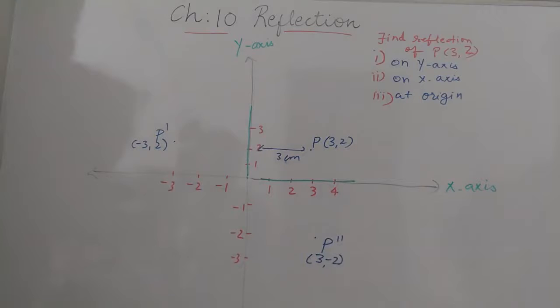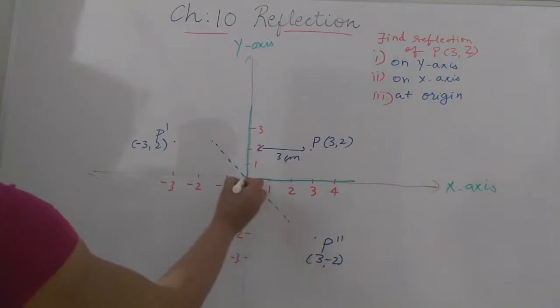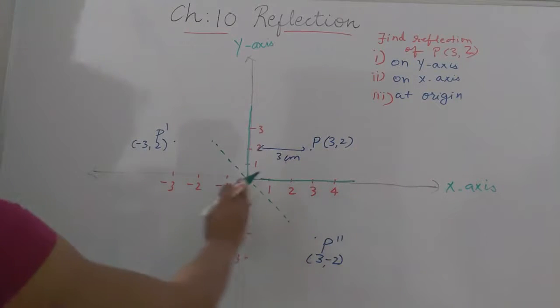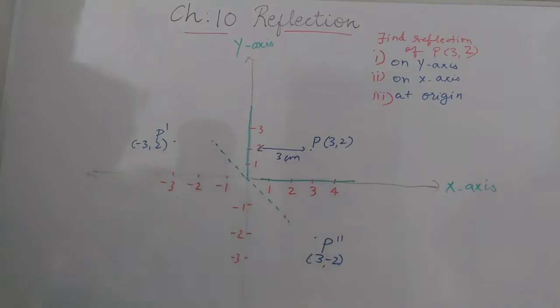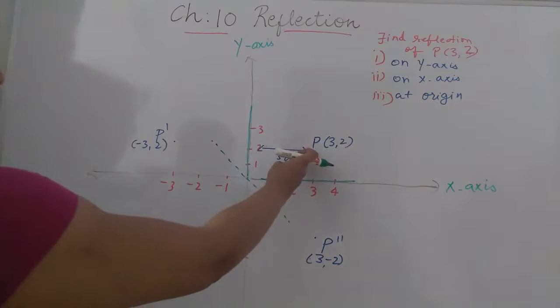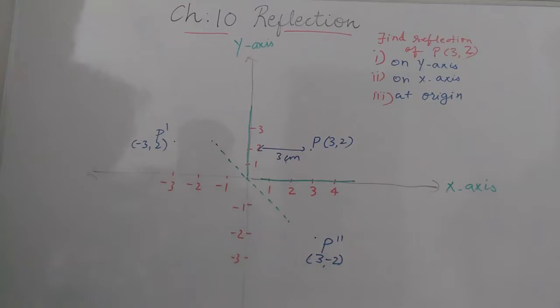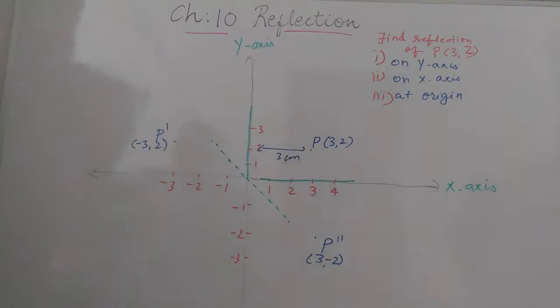Now, students, suppose third is at the origin. I want to show the reflection under the origin. So suppose this is my mirror line. Origin I already explained to you. This is the origin where our two lines, or two axes, intersect. So this is the mirror line at origin. So you understand that if this point P is here and I want to reflect through this mirror line, then where does its image lie? So its image lies on this side, on this quadrant, right?